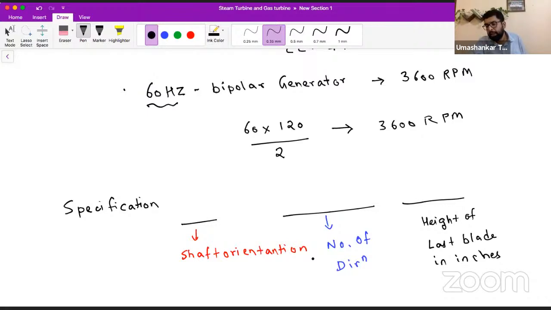You are asking me, sir, why is the height only of the last blade important? In engineering, we try to standardize things by providing some specification. So this is just a way of specifying. Now let's say someone has chosen to specify it from the last blade, someone chooses to specify it from the middle blade, or someone chooses some other turbine blade. What will happen? There will be no standardization and you will not be able to understand anything.